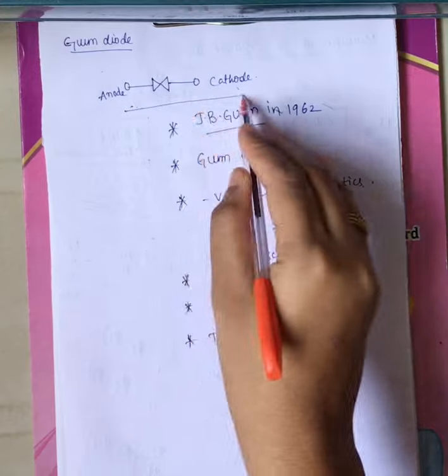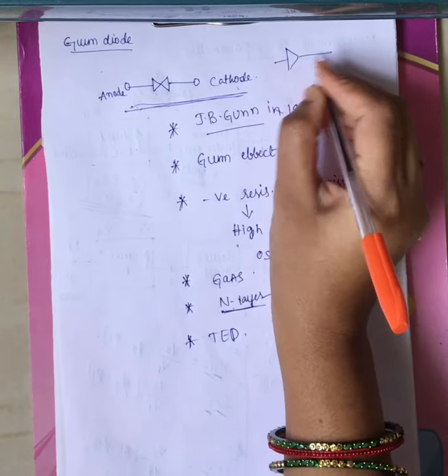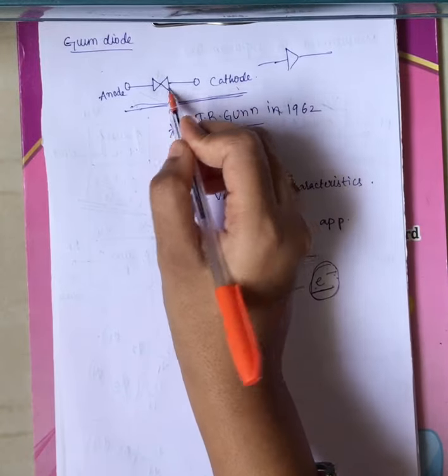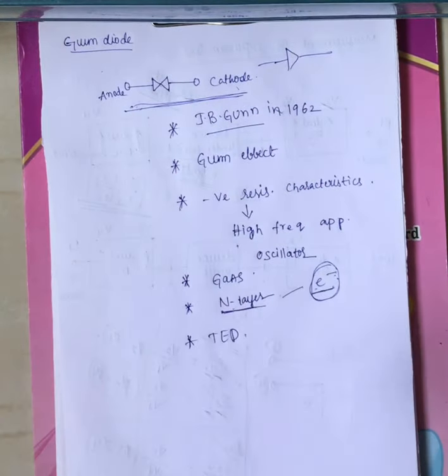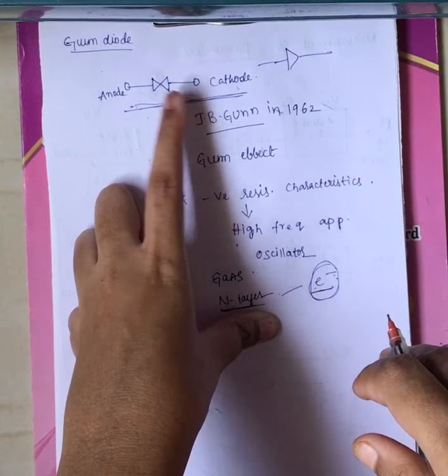Now this is the structure of the Gunn diode. If you see the PN junction, this is the normal PN junction symbol. Now the reverse connection of it will give you the Gunn diode. This is the basic symbol of your Gunn diode, anode followed by cathode, right?